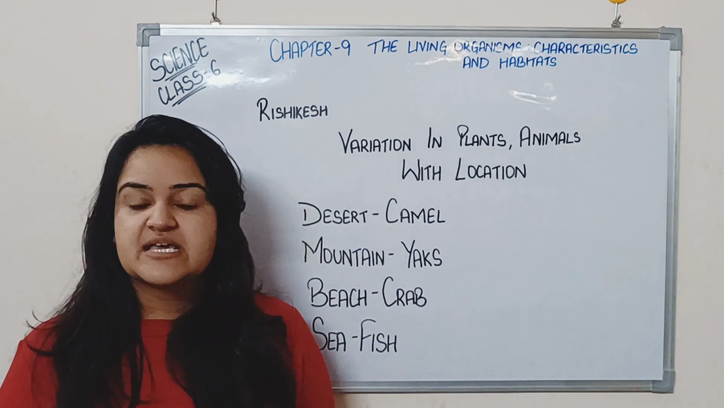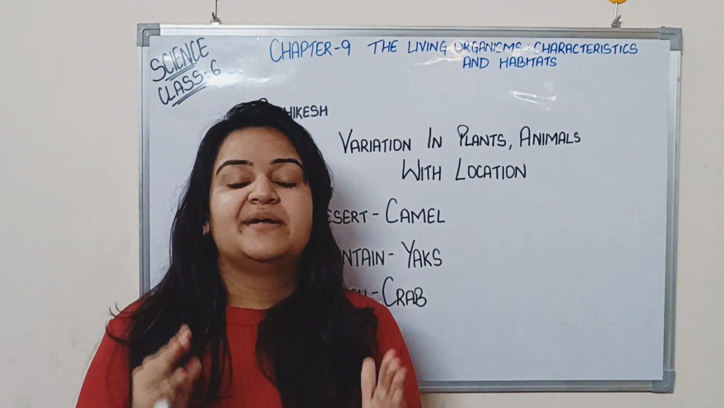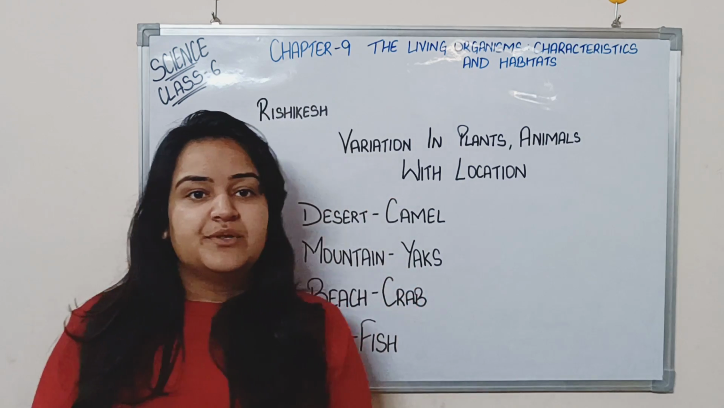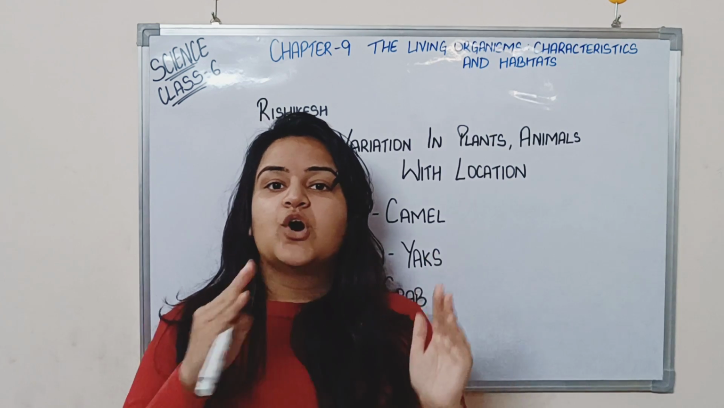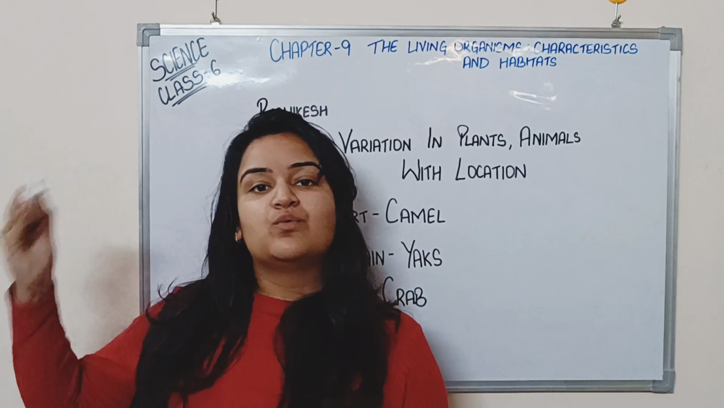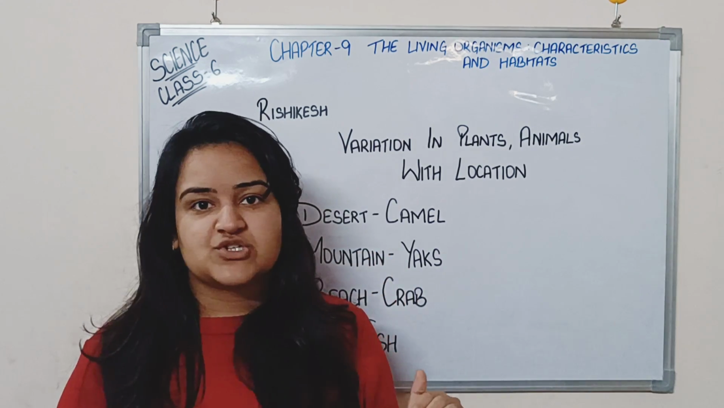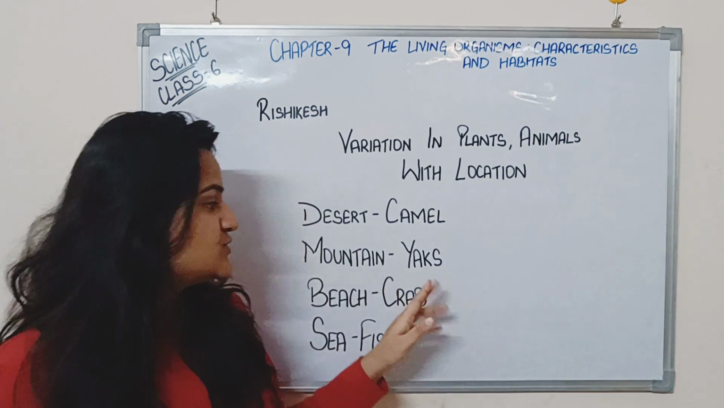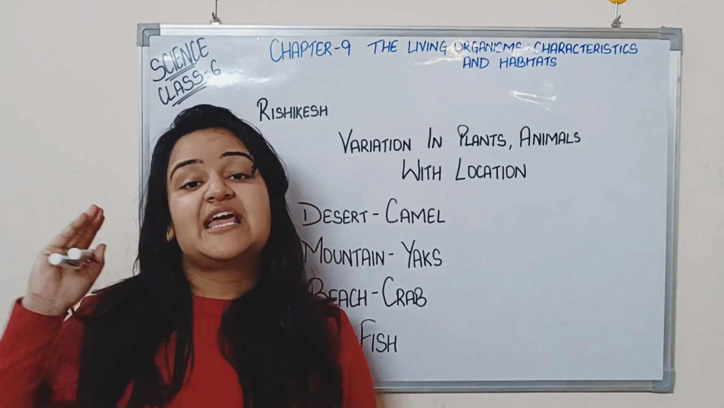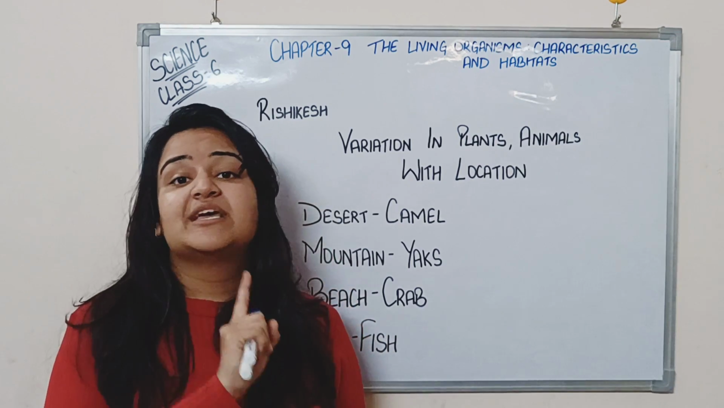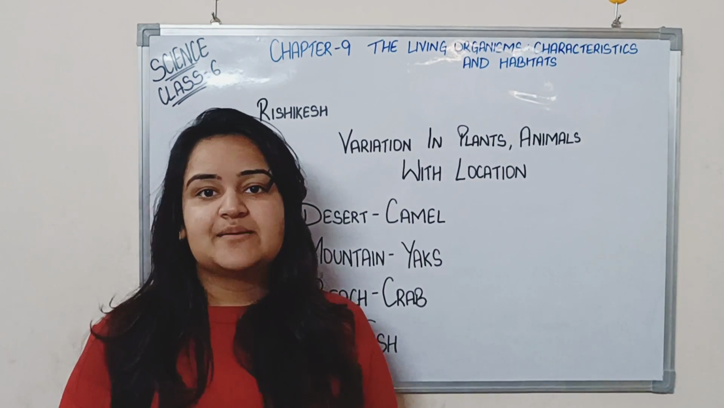So there is a difference in the plants as well as in the animals according to the environmental conditions of different areas. For example, in deserts, we have animals such as the camel. Normal animals that survive in the mountains and the plains cannot survive in deserts because of the high temperature, right? Then in mountains, you see yaks. Yaks have adaptations in their body to survive extreme winter, but they cannot adapt to extreme summers. They cannot tolerate high temperatures.